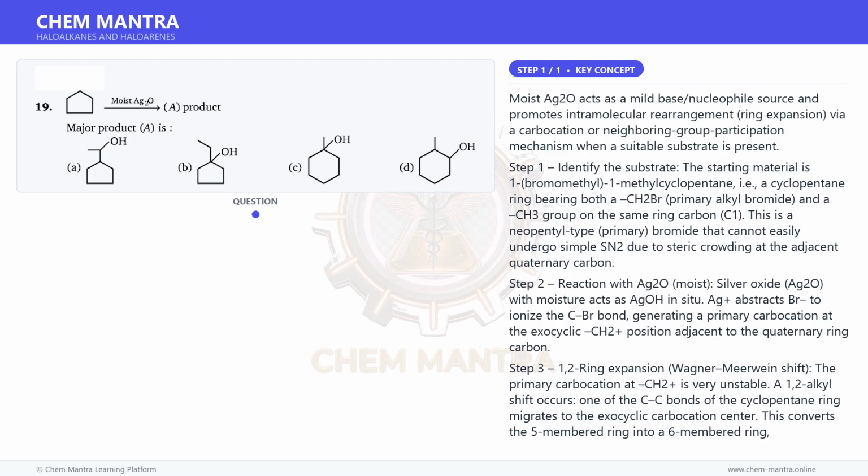Step 5. Why the other options fail. Option A. Simple SN2 substitution at the primary carbon without rearrangement. This is disfavored because the adjacent quaternary carbon blocks backside attack. Moreover, the ring expansion to a more stable tertiary carbocation is strongly preferred.